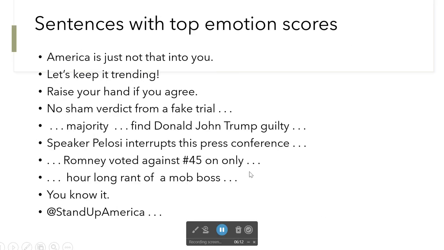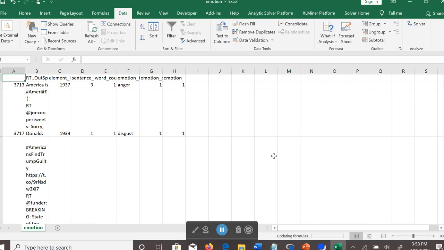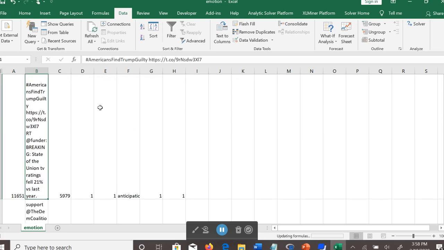And here are the top sentences with the highest emotion scores. As you can see, they are also very provoking. And here the file is sorted. So, as we can see, it can be very provoking, each of the tweets.